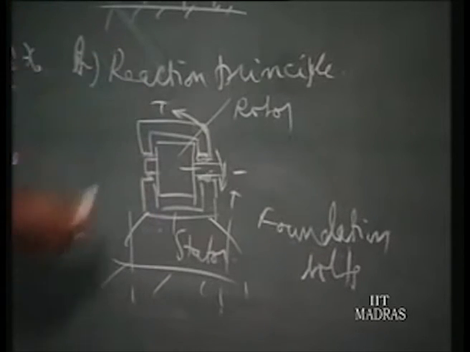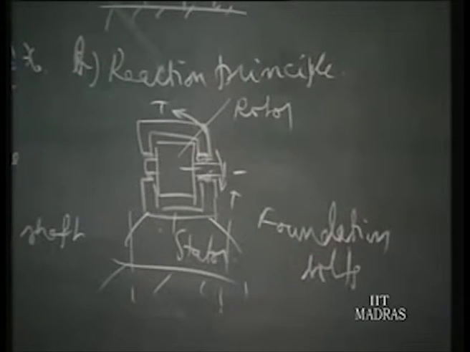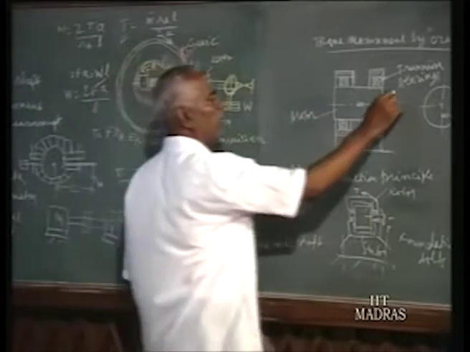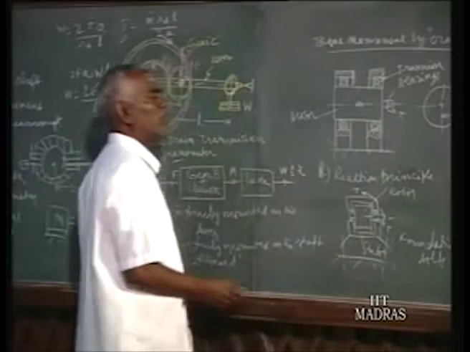But now when we want to use the reaction torque itself to measure the torque developed in the rotor, then we do not fix the stator. That is the logical approach. So here it is a motor whose developed torque we want to measure, torque T is developed, the torque we want to measure.